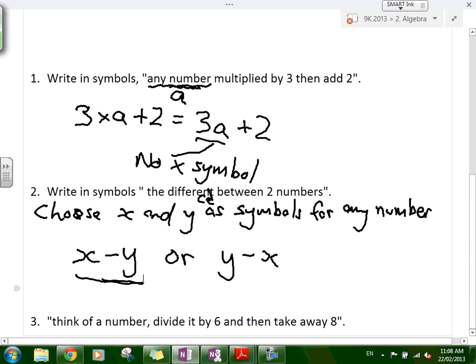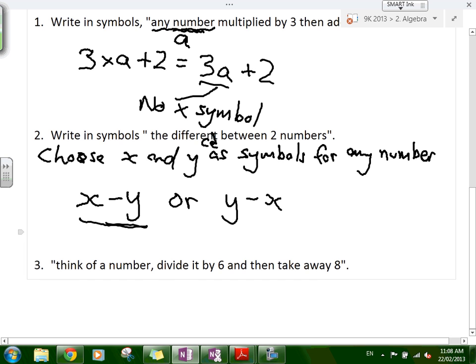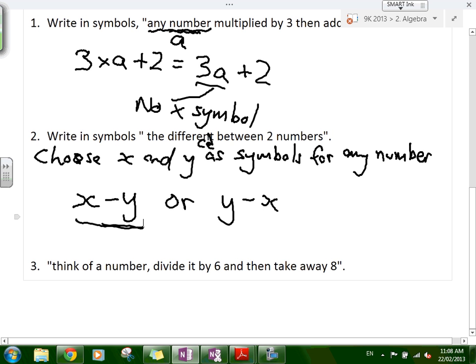So we need to be familiar with it. And the last one that I'm going to do here: think of a number, divide it by 6, and then take away 8. Carl, give us a symbol that represents this number, any number. Z, okay? So think of a number, we're going to call it Z. What's the first thing we have to do to it, Sarah?